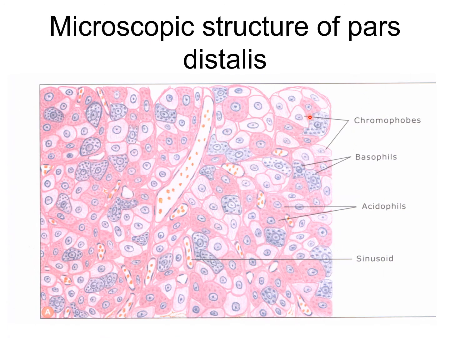Pars distalis consists of these chromophobe cells. These lighter zones are the chromophobes, then basophilic cells and acidophilic cells, and here the sinusoids are present. Now, what are the chromophobe cells and the acidophilic and basophilic cells? These cells do not stain directly as they contain very few granules in their cytoplasm. So chromophobe cells are not stained directly because there are few granules in the cytoplasm.